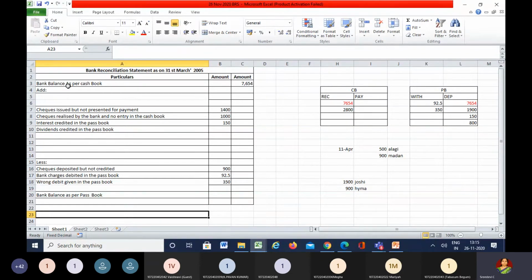Even I don't want to start with the overdraft problem today, do it tomorrow. I think there is one more favorable. Get back to the 11th one. Sorry for the trouble, children. Look into the 11th one, because I have not yet explained the overdraft balance. I think the cash book showed a favorable balance. So this is the balance as per the cash book. So let's do that.